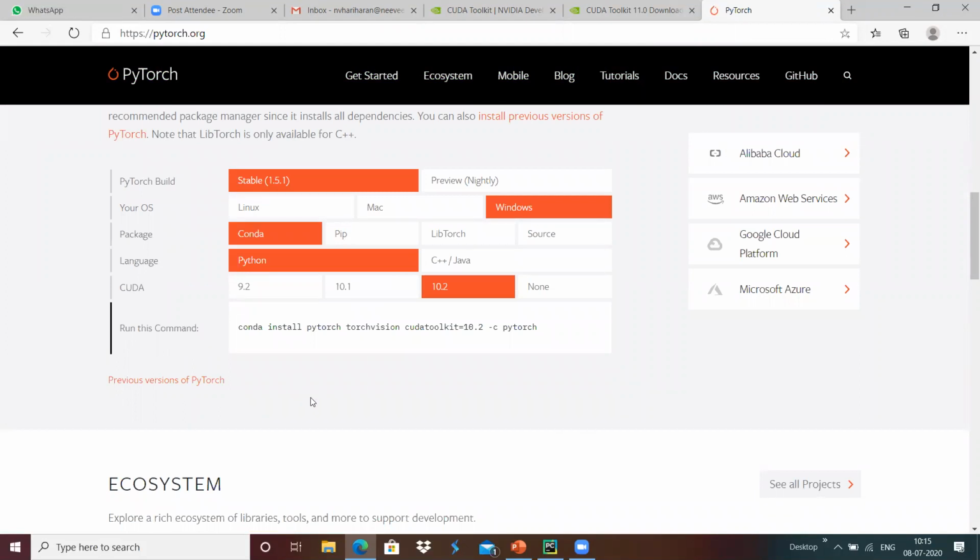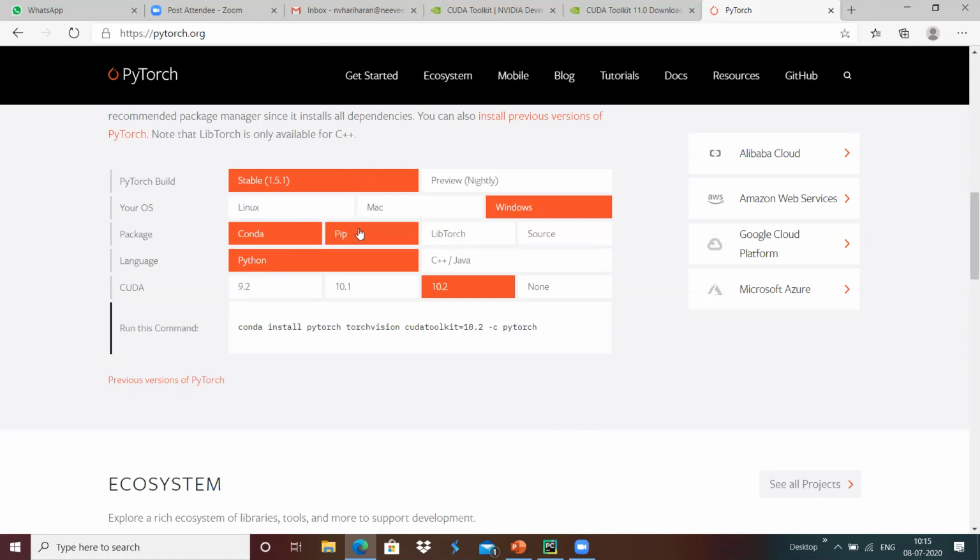For example, I'm choosing the stable PyTorch version, which is 1.5.1, and PyTorch should run on the Windows platform. And based on whether our package is Conda, Python installer package, libtorch or source, we can select it.